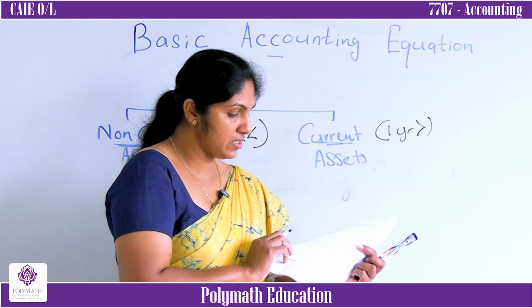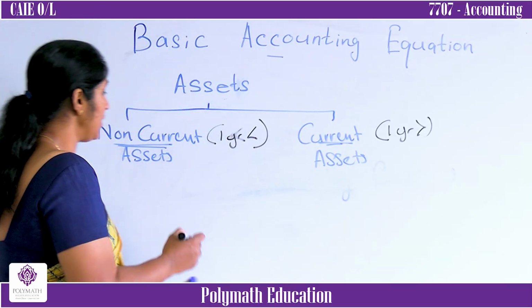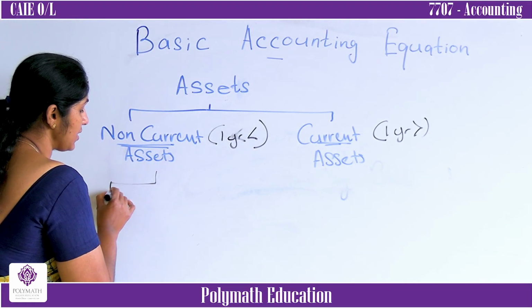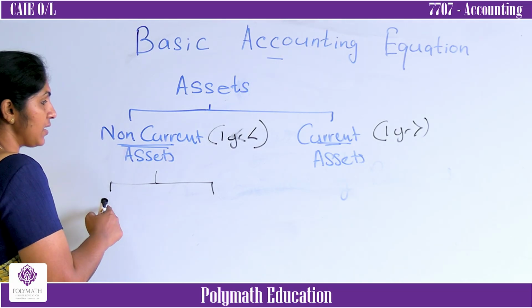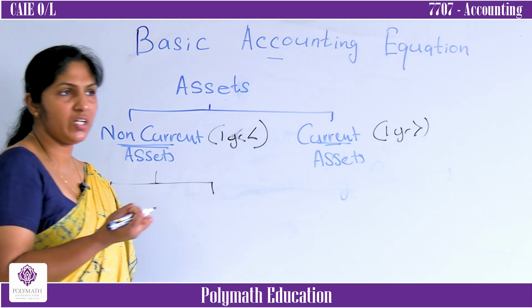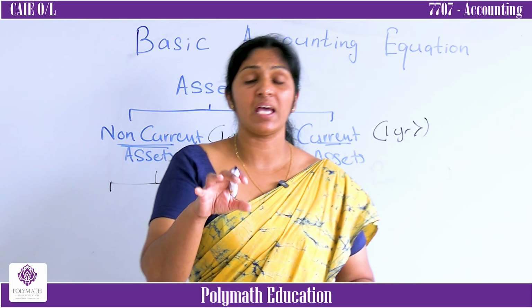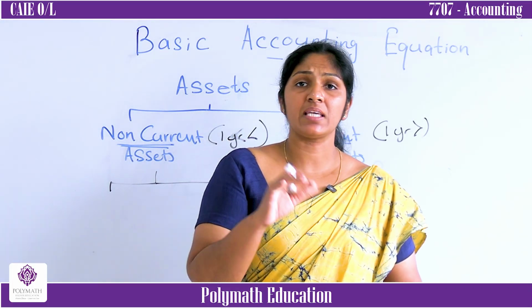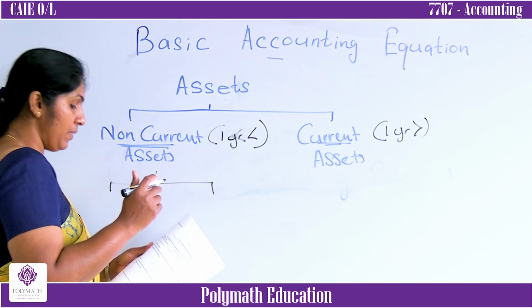Here, in the tute, I have given you the flow chart as well. These non-current assets again can be divided into two based on tangibility. What do you mean by tangibility? Tangibility in the sense, what are the assets that can be touched, what are the assets that can be seen? You can give me some examples.